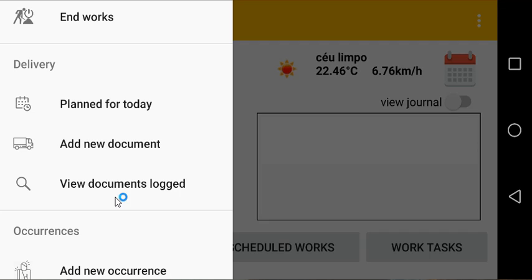Next, there is the delivery menu option. The delivery menu option is related to delivery notes of the construction and building materials that are delivered at the construction site. Again, you have three sub-menu options. Deliveries that are planned for today.